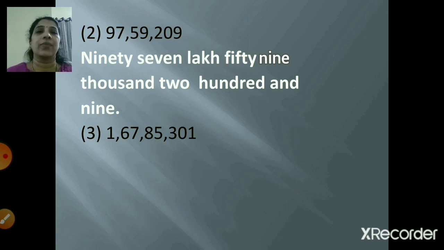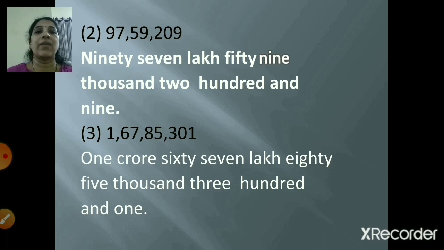Now the third one, 16785301. So same way, starting from your right hand side, 1 in the units place, 0 in the tens place, 3 in the hundreds place, 5 in the thousands place, 8 in the 10,000s place, 7 in the lakhs place, 6 in the 10 lakhs place, and 1 in the crores place. So how will you write the answer? 1,67,85,301. So this is your answer. Now we'll move to the next question.